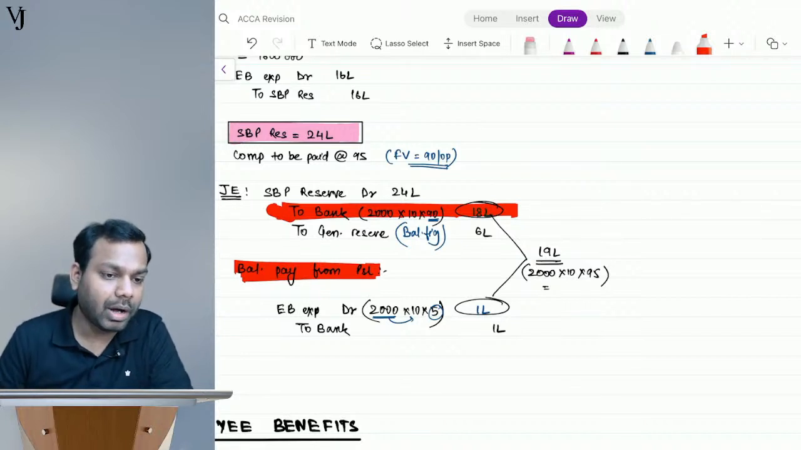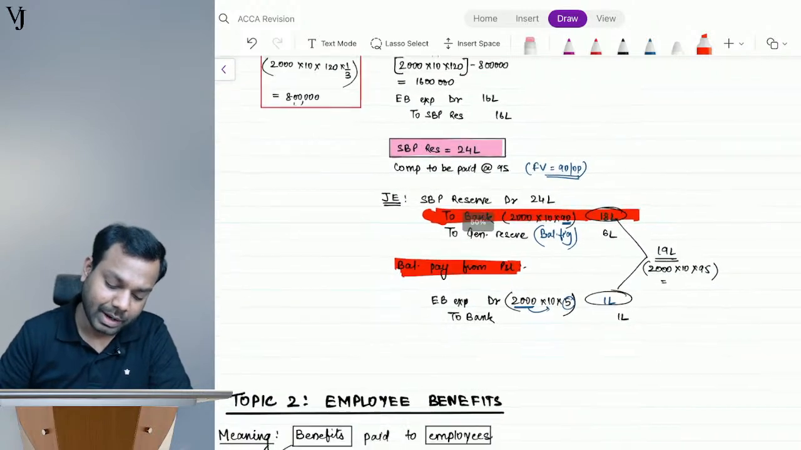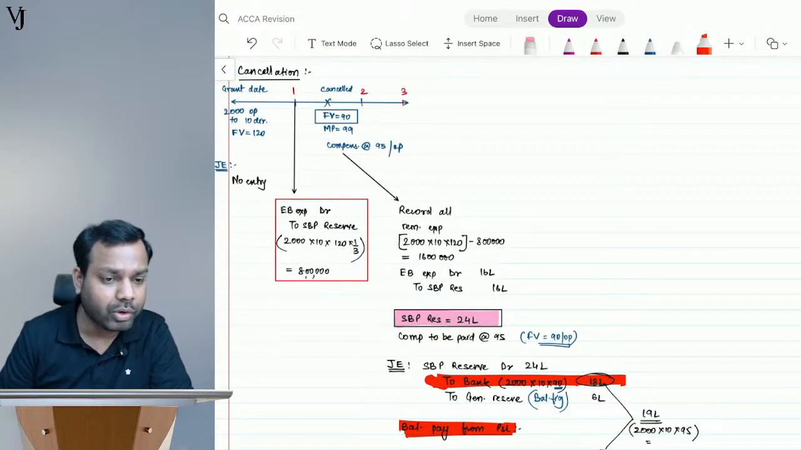No, not equity settled. Nutan, I have cancelled the option. See here, I have cancelled this option, so there is no question of equity settled or cash settled.